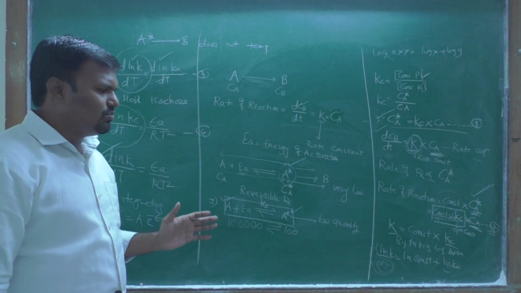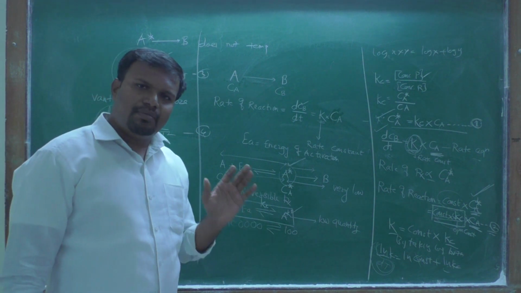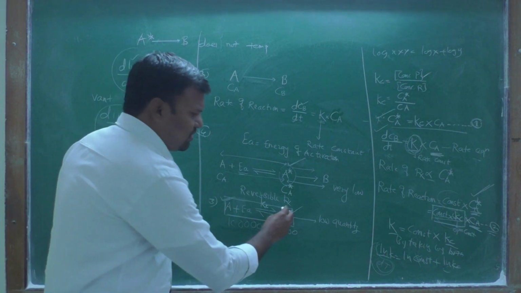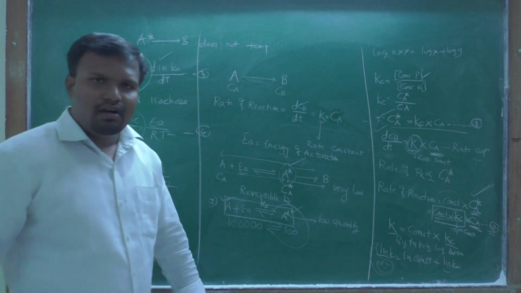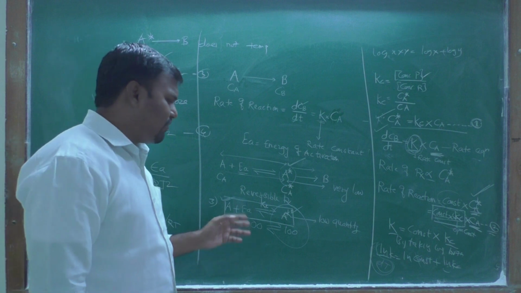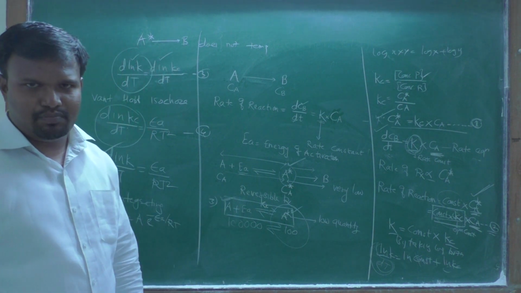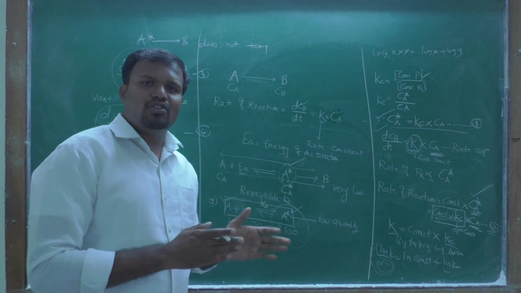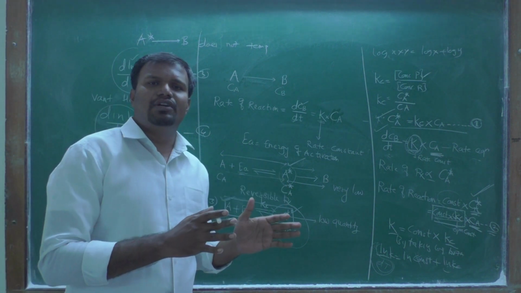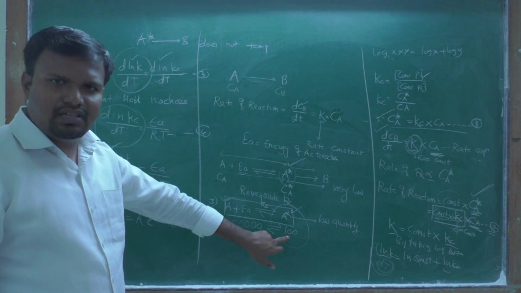The second assumption is that the formation of the activated complex will not affect the concentration of the reactant, because the formed activated complex is small in quantity.